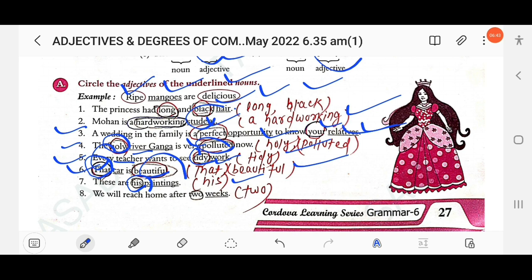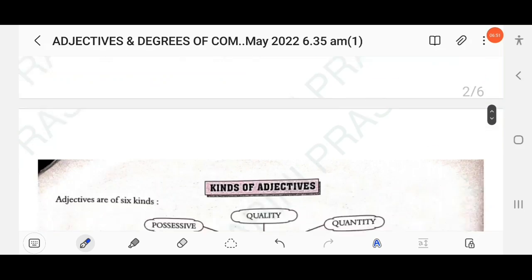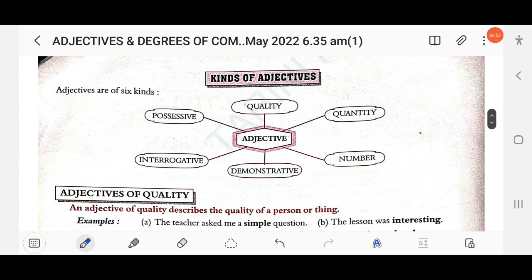Then next here: we will reach home after 2 weeks. So here weeks is a noun and 2 is an adjective. Which adjective? Adjective of number. Clear? Then next here kinds of adjective. So here you find there are qualitative adjective, quantitative adjective, adjective of number, demonstrative adjective, interrogative adjective, then possessive adjective.